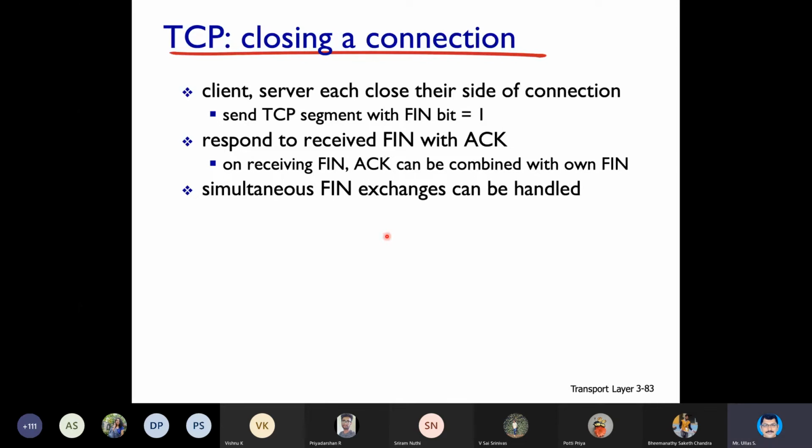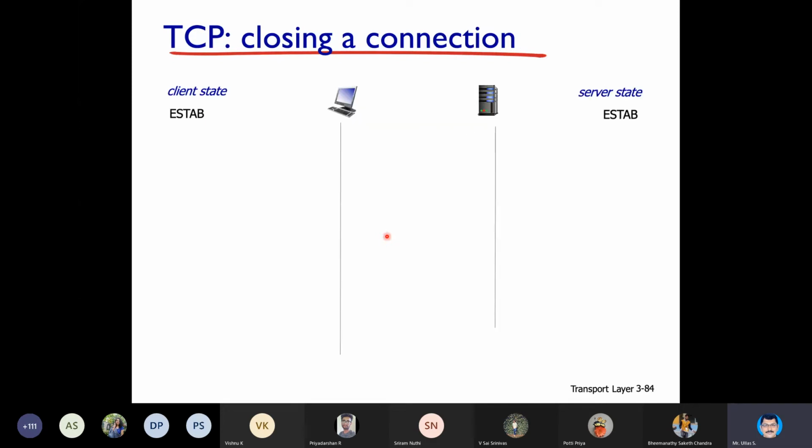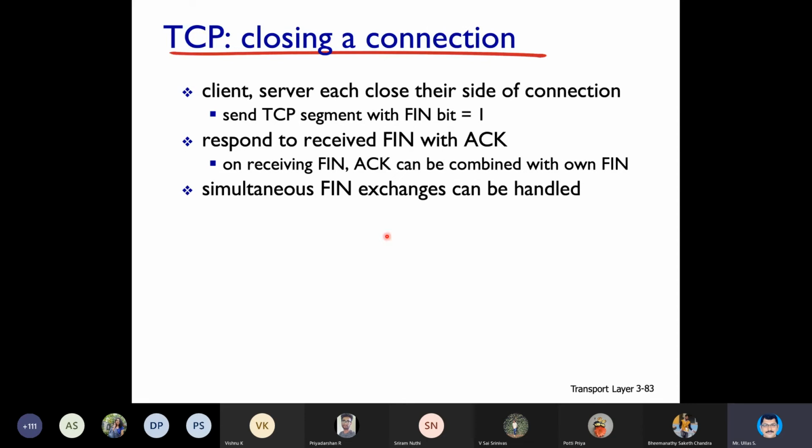So this is also called a three-way handshake. For closing a connection also we call it a three-way handshake only. Let us look into the diagram and explain. This will be easy.